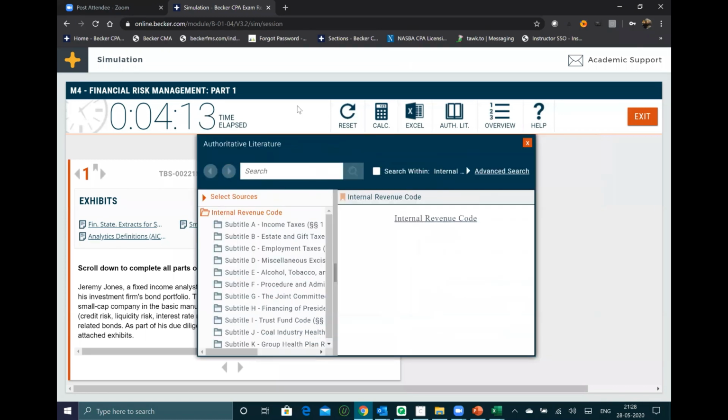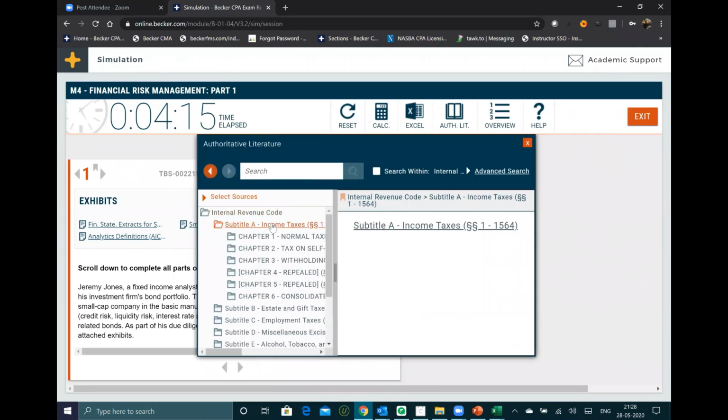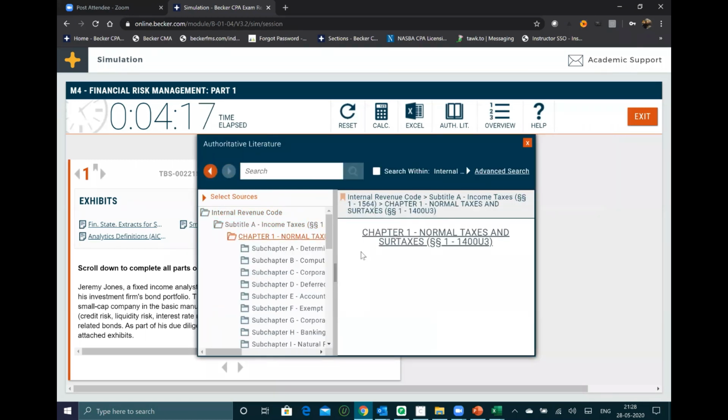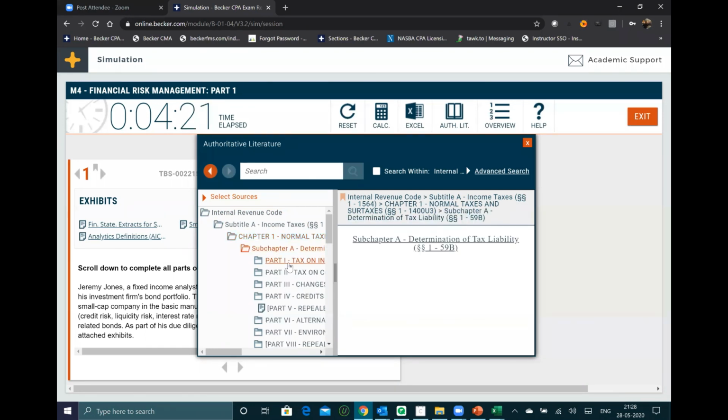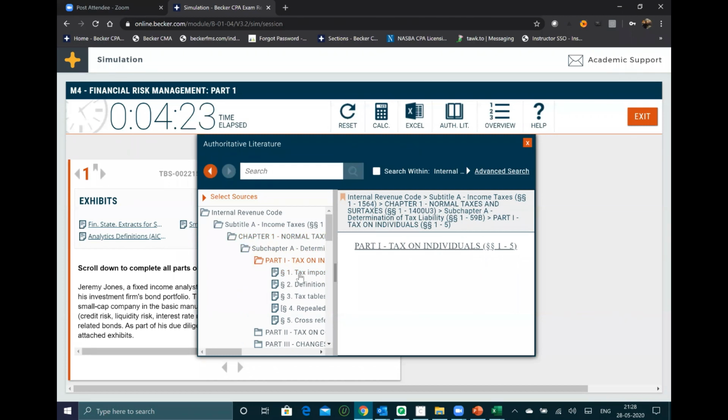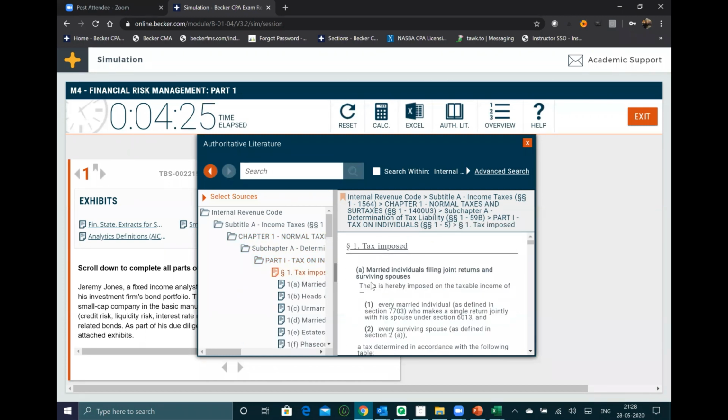So they might ask you which is the section, which is the subtitle, chapter 1 or income taxes, where it does. So you will go into determination of tax liability, tax on individuals, tax imposition. See, here you will get all the sections, 1, 1(a), 1(a)(1), (2). So here you can easily search the regulation.